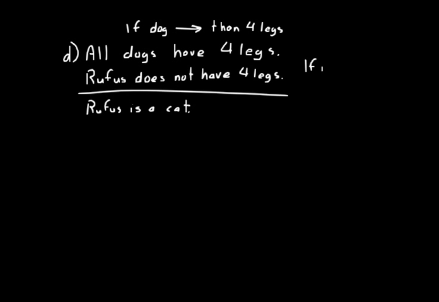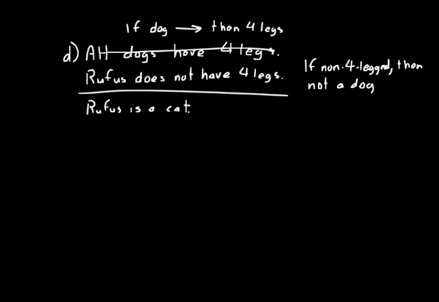If non-dog, we could say. And we switch the conclusion and hypothesis around, so we would say if non-4-legged, then not a dog. So let's use that as our major premise. If not 4-legged, then not a dog. So if it's not 4-legged, then it's not a dog. That's our statement of truth.